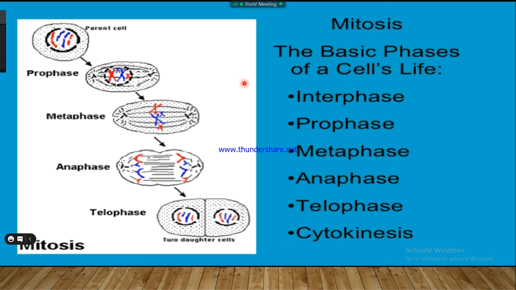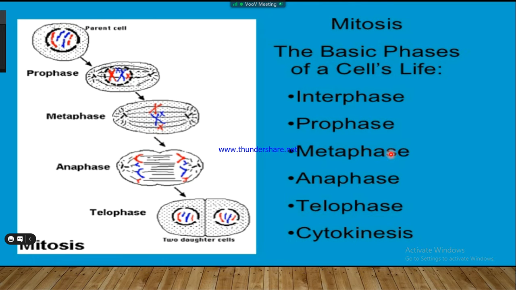So what is mitosis? These are the basic phases of the cell cycle: this is the parent cell, the prophase, the metaphase, the anaphase and the telophase. Then cytokinesis takes place in mitosis.